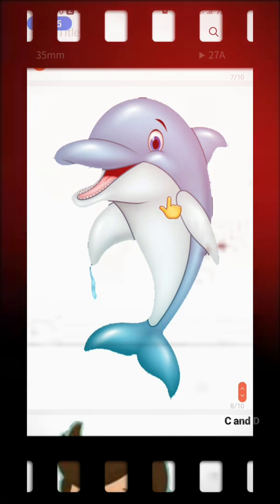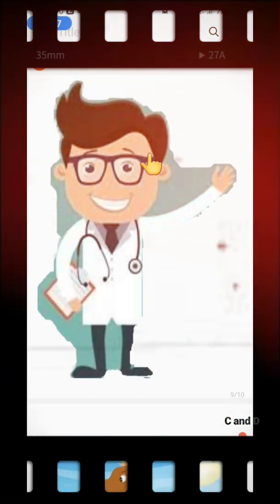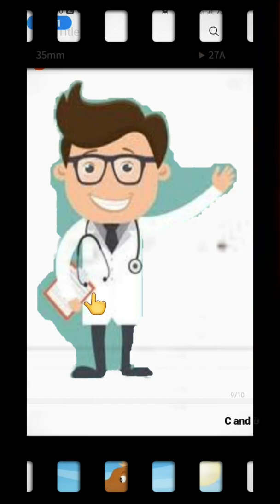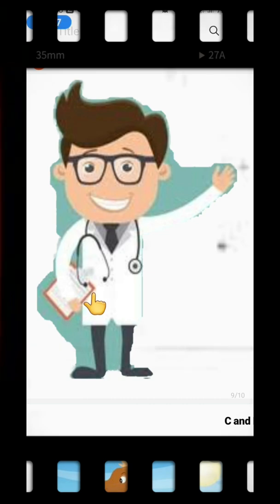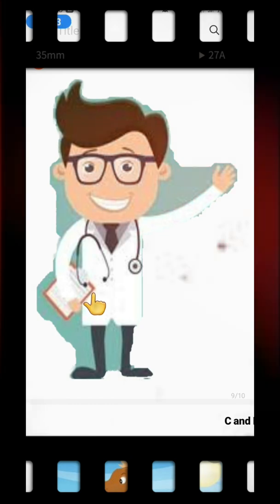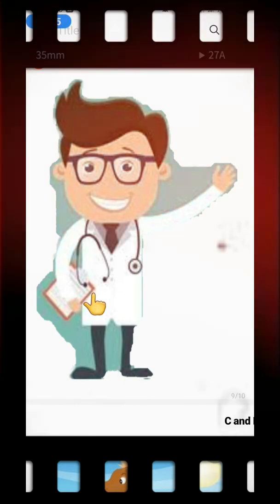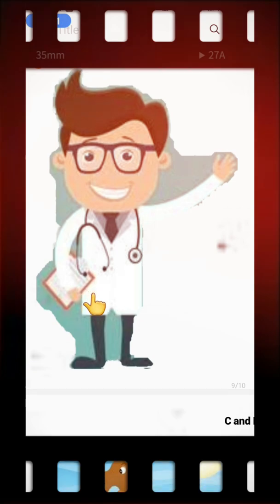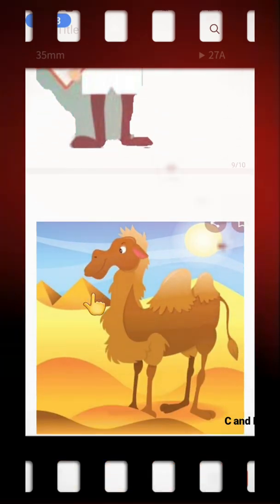And the doctor. Whenever we are ill, we go to the doctor and he gives us a pill, and we get well. This is a doctor. When we are ill, we go to the doctor and the doctor gives us a pill, and we feel very well. So this is a doctor. And what is this?